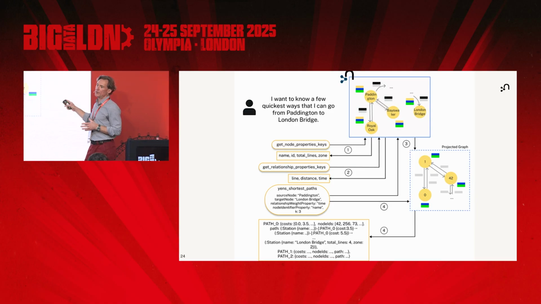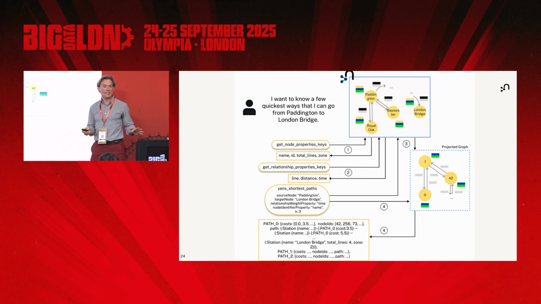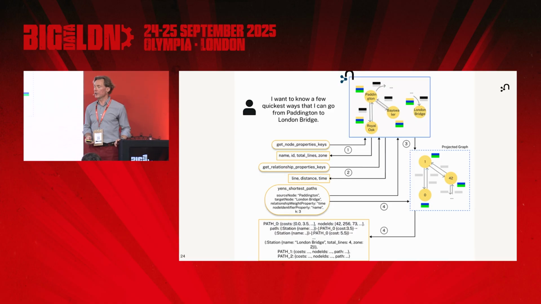You don't have to do that anymore, because you're not going to run an algorithm on the database. You're going to run the algorithm in memory. The agent takes care of that. So you don't need to be a data scientist anymore. You don't need to even know what Neo4j is. It does it for you. And then, yes, it returns the results to the LLM to work the magic, right?